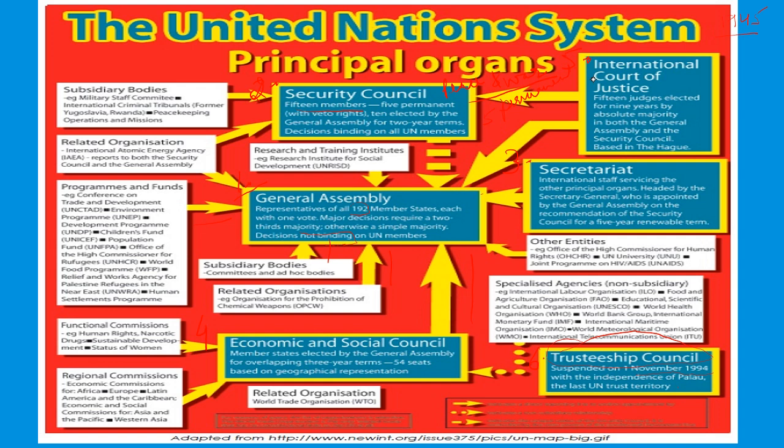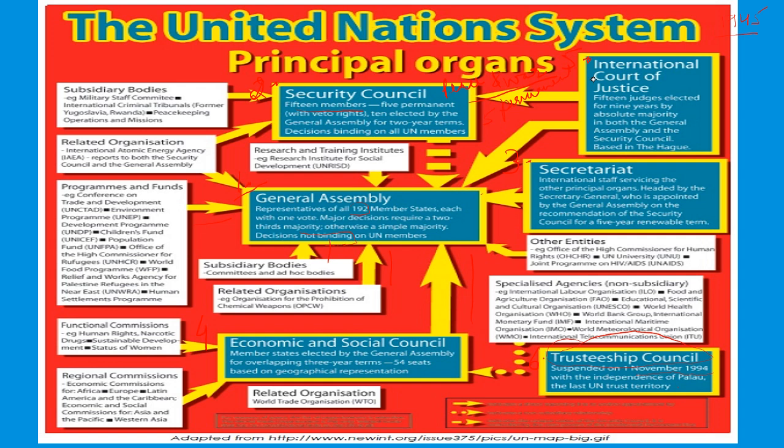The 10 non-permanent members of the Security Council are elected by the General Assembly for a 2-year term.